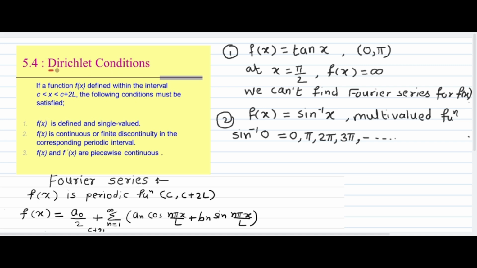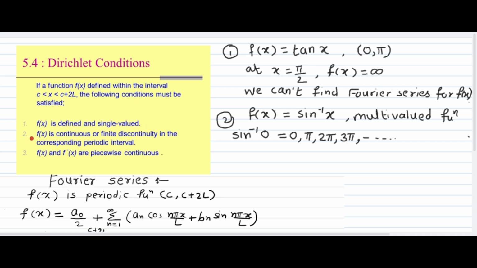So let's see what Dirichlet's conditions are. If a function f(x) is defined within the interval C to C plus 2L, the first condition is that f(x) is defined and single valued. So the function should be well defined and single valued.